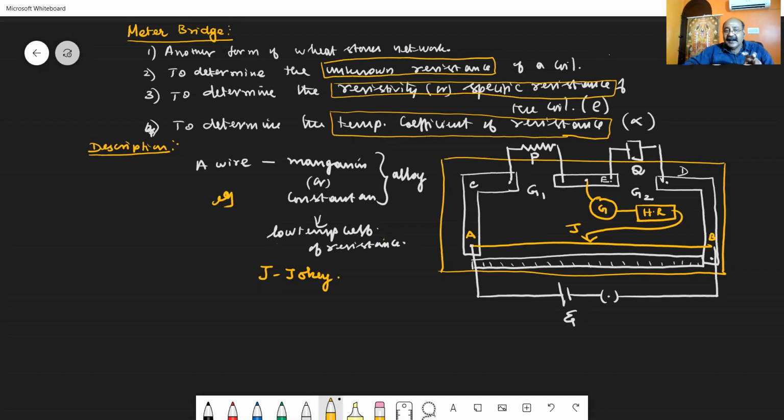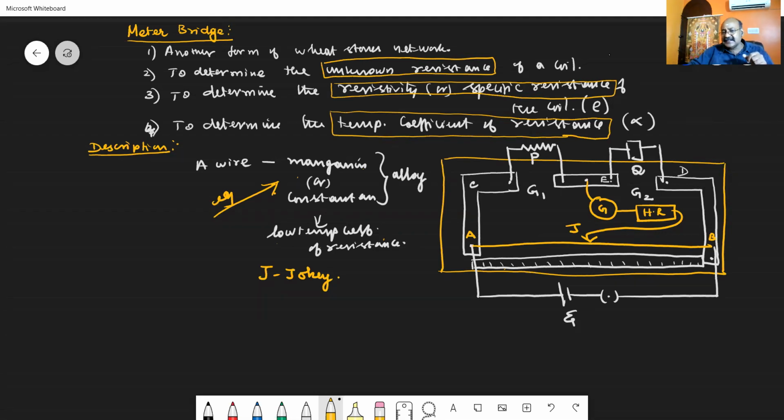For such a wire, let us take the example as either manganese or constantan. We have to take a wire of low temperature coefficient made of manganese or constantan of length 1 meter, stretched between A and B along the side of the meter scale. In the gap G1, the unknown resistance of the coil which has to be determined is connected. In the gap G2, a resistance box where a known resistance can be introduced and the value can be read or known to us.